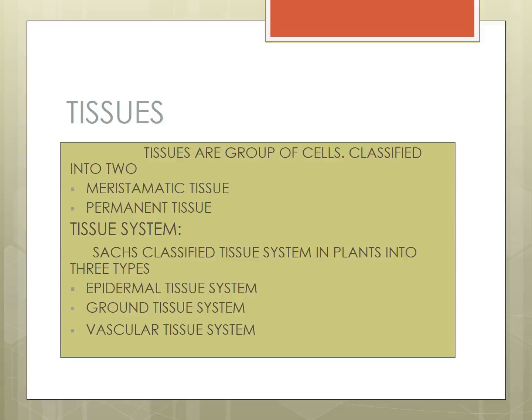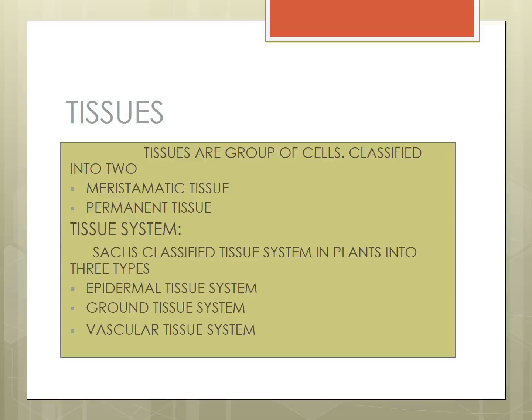One is dermal, otherwise epidermal tissue system. Next one, ground tissue system. Third one, vascular tissue system.